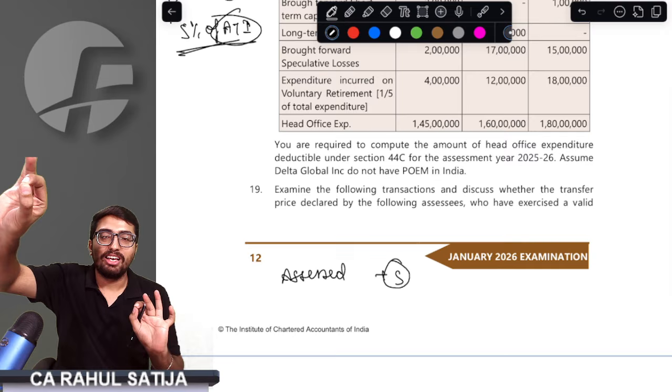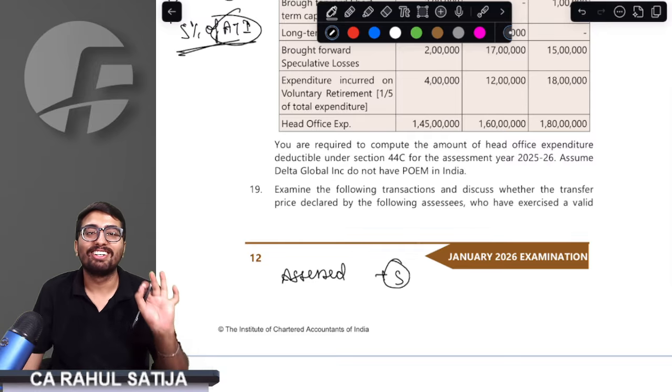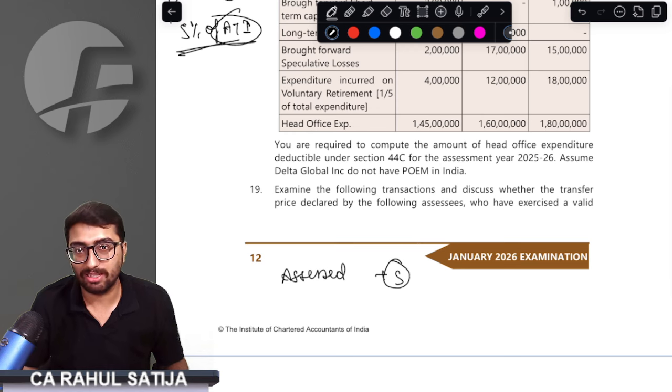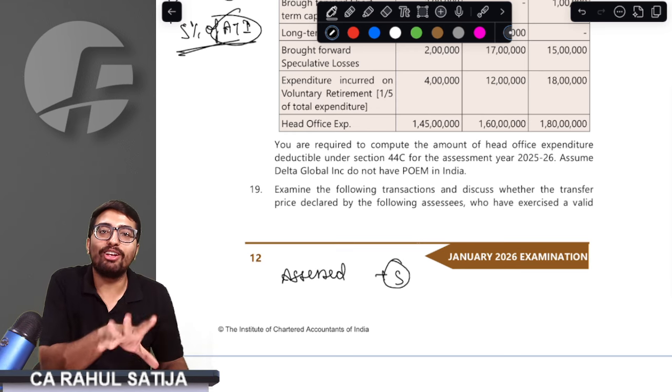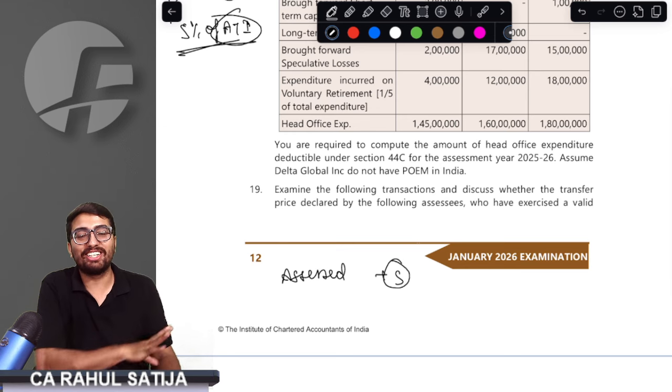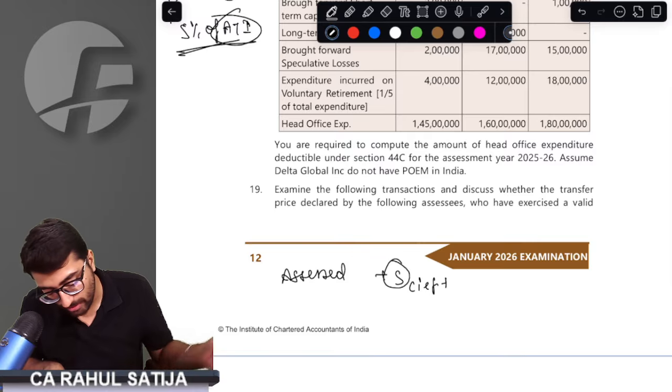After scientific research expenditure, brought forward losses, and deduction for head office expenses. What did I just say? After scientific expenditure, the brought forward loss and deduction for head office expenses. What did I just say? Scientific expenditure, if any debited, add back.